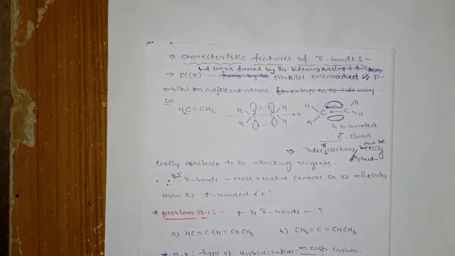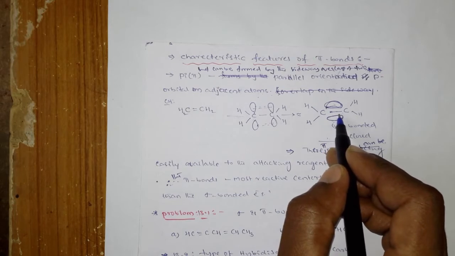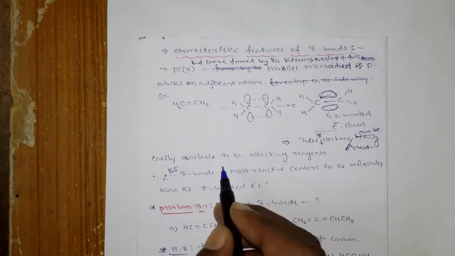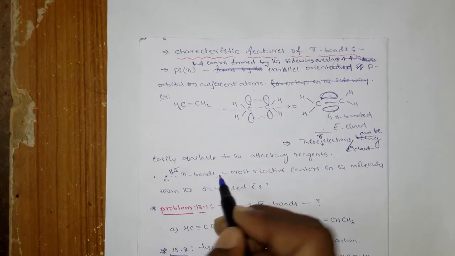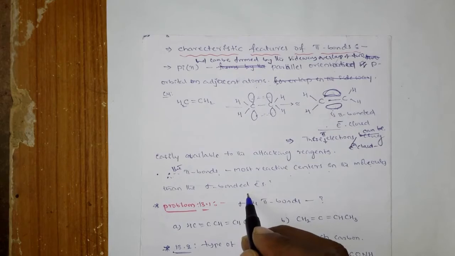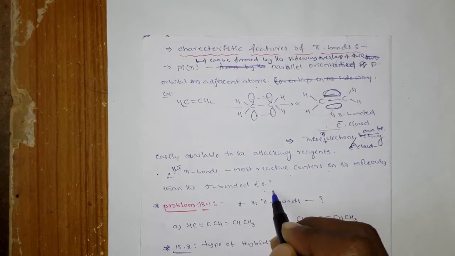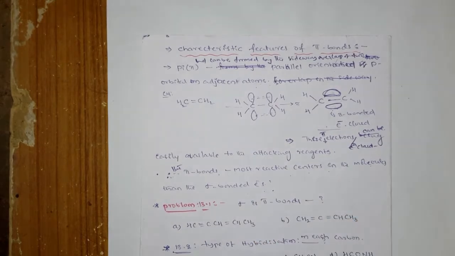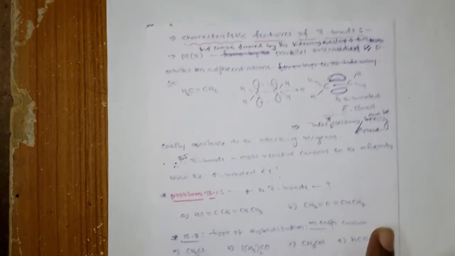Because the pi bonded electron cloud is away from the single bond electron cloud, generally the pi bonds are the most reactive centers in molecules compared with the sigma bonded electrons. That is the reason why pi bonds are most reactive. The pi bond has a higher reactivity than the sigma bonded electrons. This is the thing you have to understand.